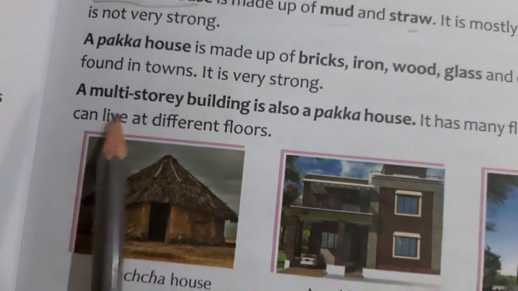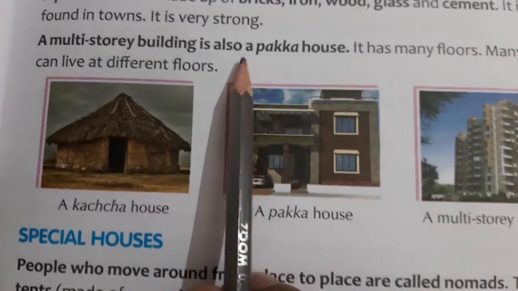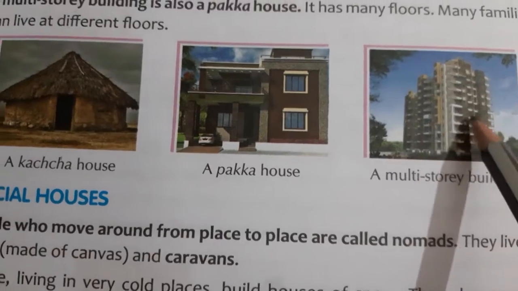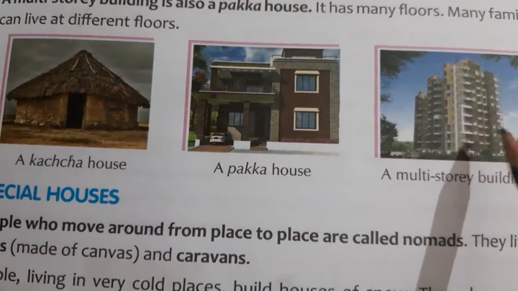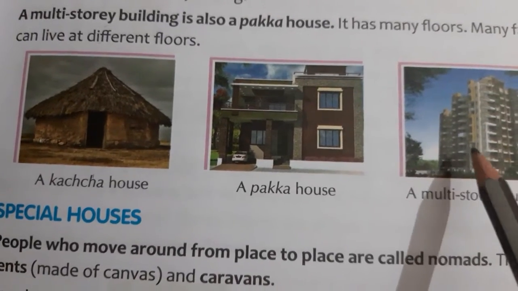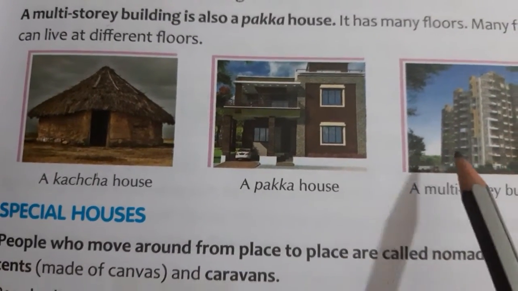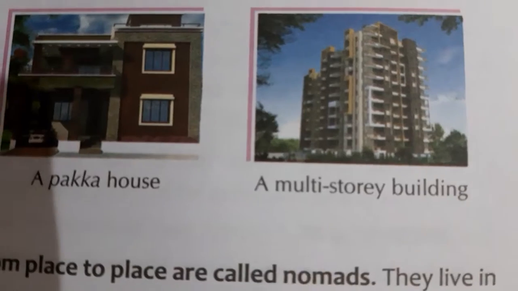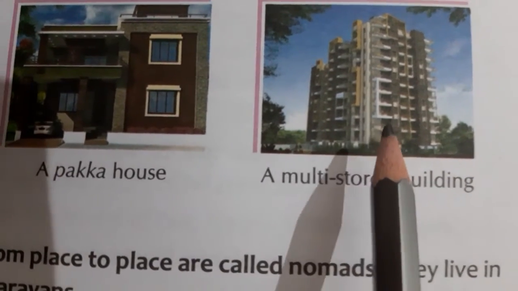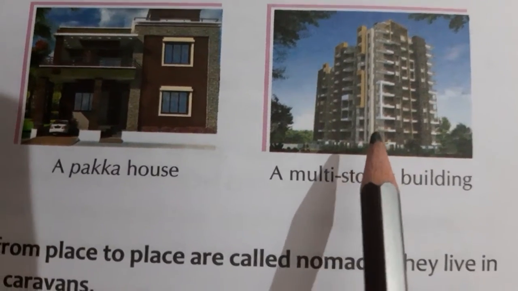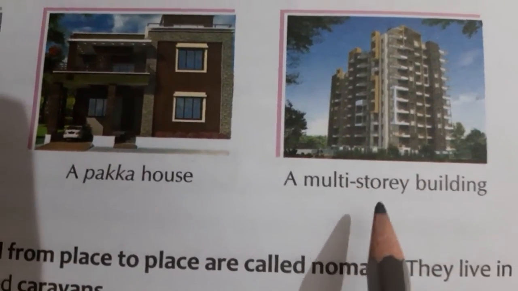Now the third one is a multi-story building. A multi-story building is also a pakka house, but it has a number of stories and a number of apartments, so that in one building many people can live at a time. So these are multi-story buildings. You can see here, it is capable of holding a number of families at a time in a single building.